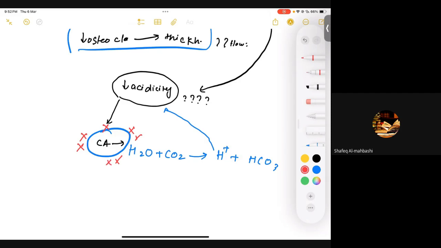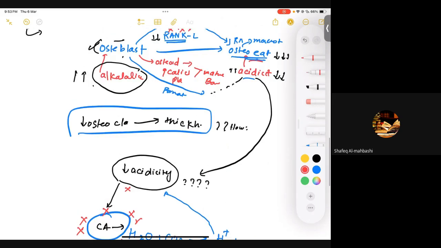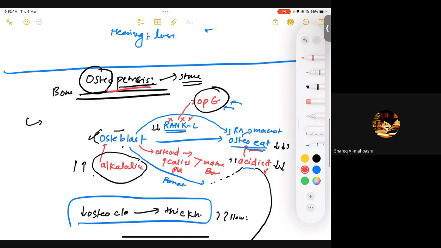We are just breaking down things, right? If the carbonic anhydrase isn't functioning, you do not have an acidic environment. If I do not have an acidic environment, I won't have osteoclastic activity. If I do not have osteoclastic activity, I will have osteopetrosis. Is that clear? So why do we have osteopetrosis? It's basically genetic, multiple genetic variants which tend to decrease the activity of carbonic anhydrase. Is that clear?